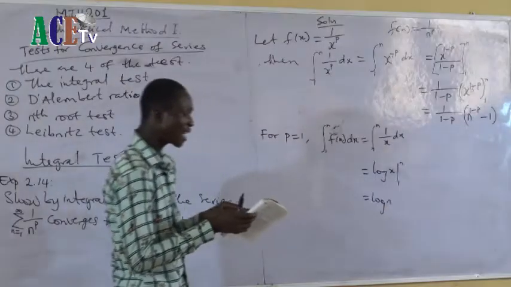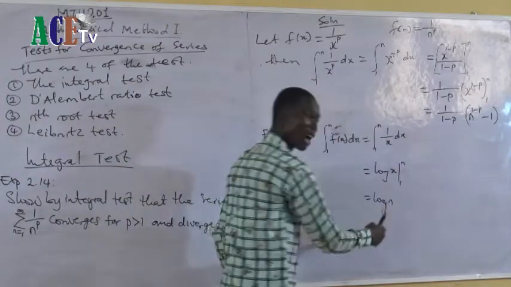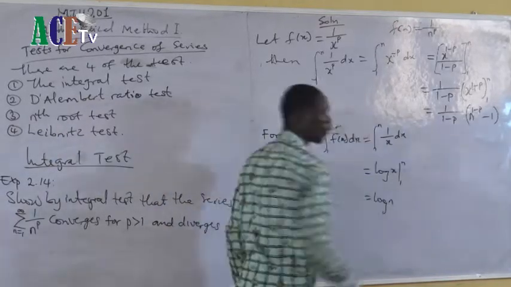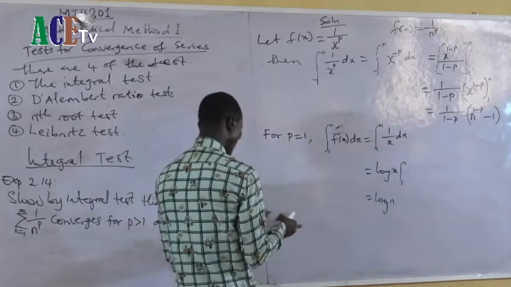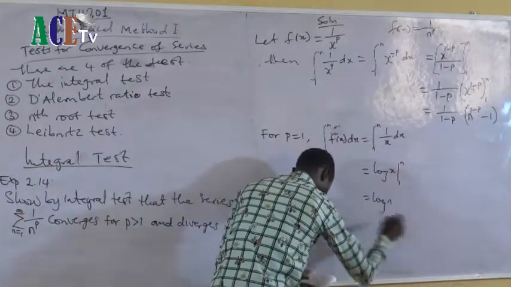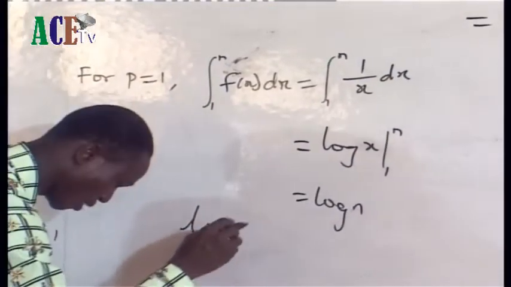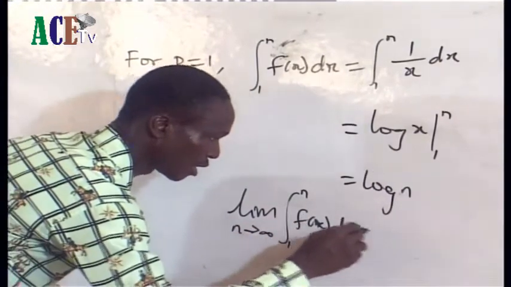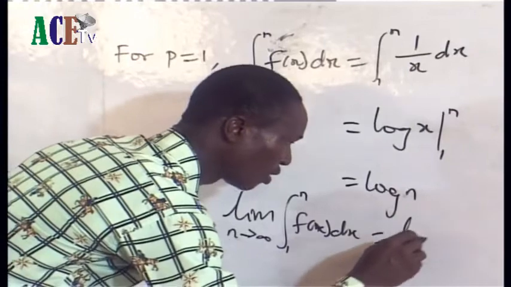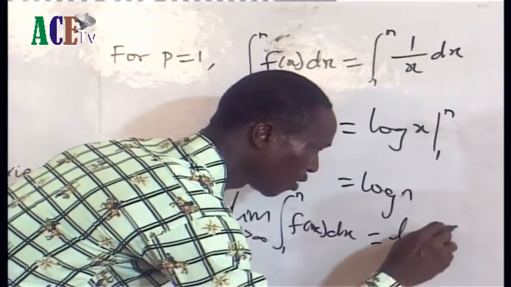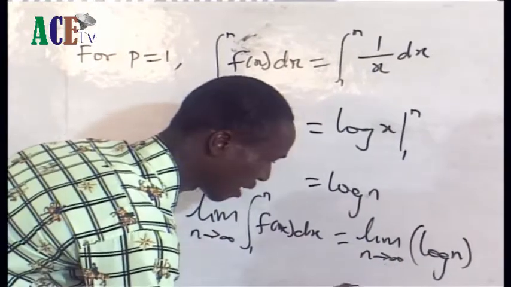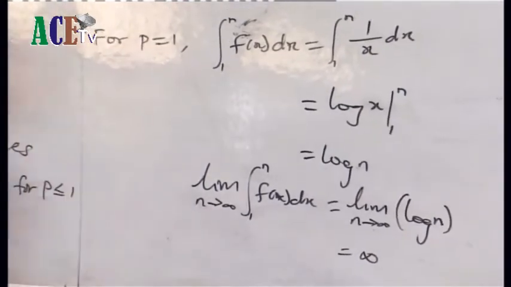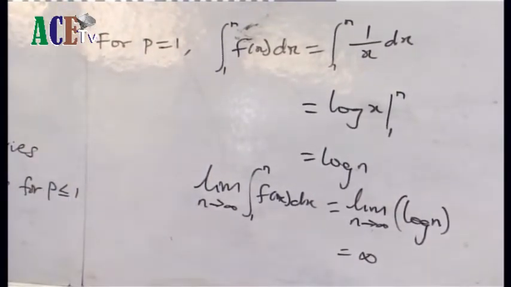And if I take the limit of this logarithm as n tends to infinity, the limit of this function will be infinity. That is why I will say the limit as n tends to infinity of the integral of f of x dx is equal to the limit as n tends to infinity of log n, and that is equal to infinity. Let me rush and do the second. That is for n if p is equal to 1.